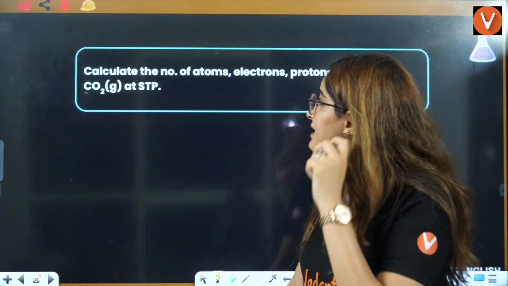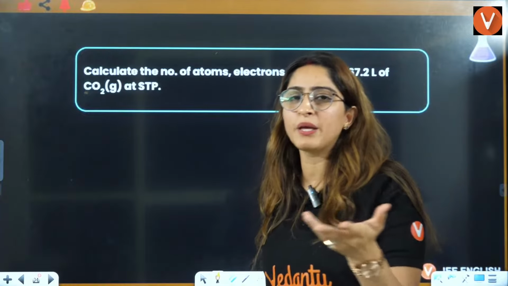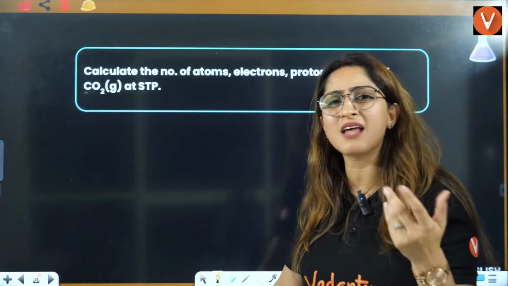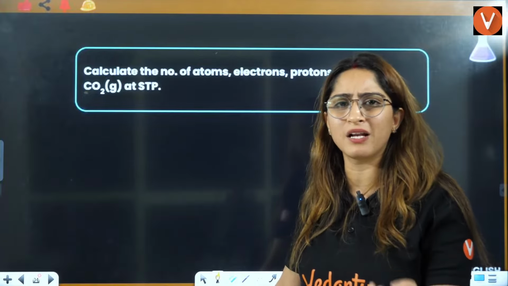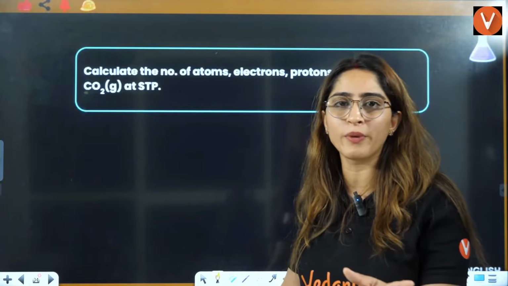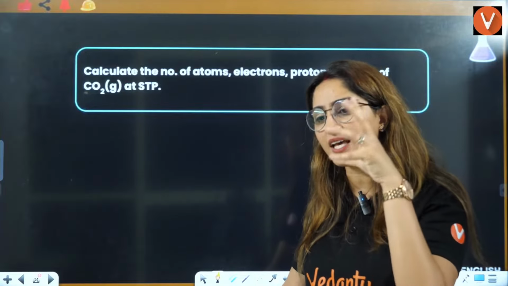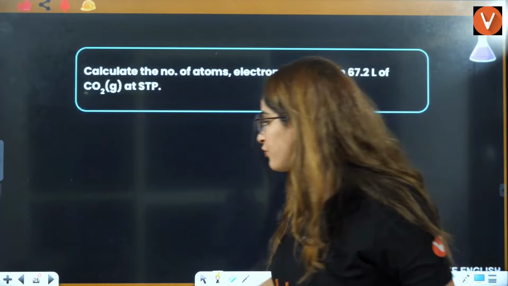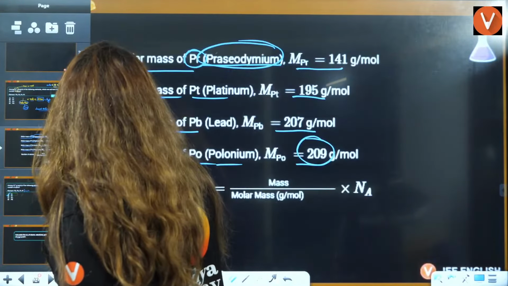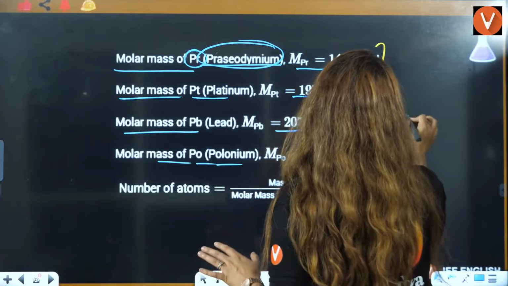Yes. Calculate some important general molar masses. That is very simple. Carbon is 12, oxygen is 16. They are general atomic masses. But if you have to calculate which one will have higher and lower, you don't have to. First, let me be very clear to you. You don't even need to remember this.